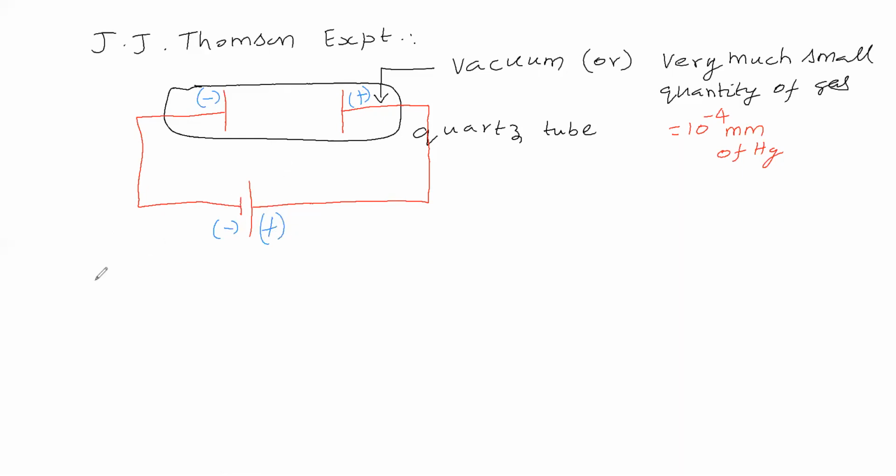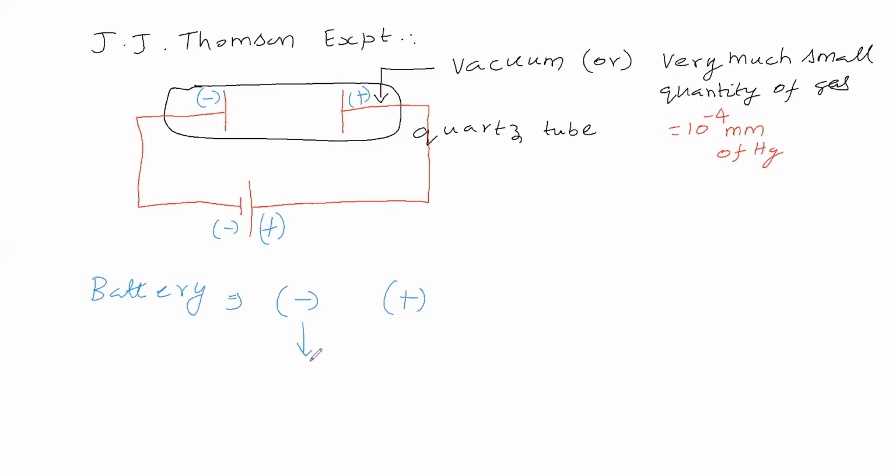First, in the battery, what is the meaning of a negative pole and what is the meaning of a positive pole? How do we understand it? You might have seen in wall clocks that we keep a 1.5 volt battery. In that 1.5 volt battery, you will see two poles, a negative pole and a positive pole.